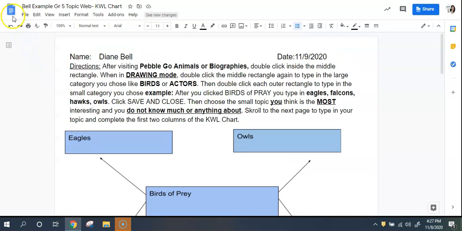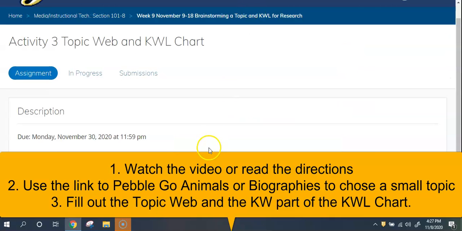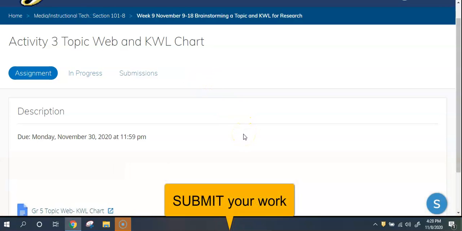Okay, I hope that makes sense, but remember, you need to do all 3 things this week. You should not have to do anything much except click submit after you are done filling this out. So there should be a submit button, and then you're ready and good to go.